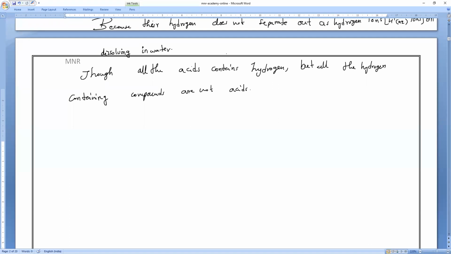The degree of ionization of strong acids. Now don't say all the mineral acids are strong acids. What is the example? It is a mineral acid, but it's a weak acid. Carbonic acid. Yes, that is it.